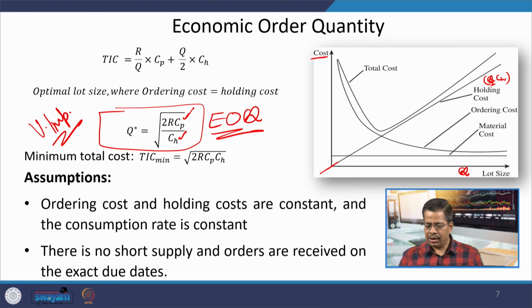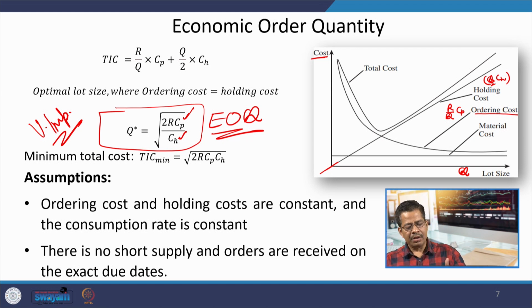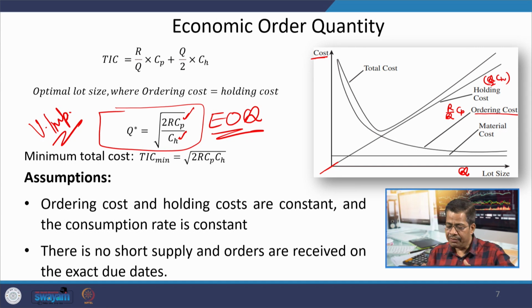Then another cost is ordering cost, that is R by Q into Cp. As you can see in this formula, Q is in the denominator. So, as the value of Q is increasing, the ordering cost is decreasing, which is also very much evident from this graph which is representing the ordering cost.